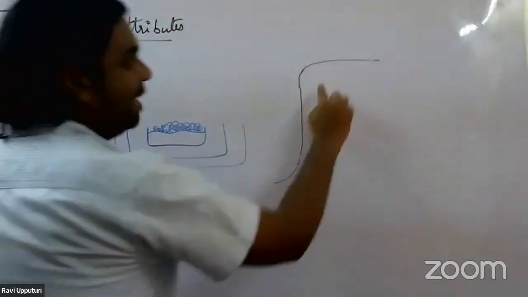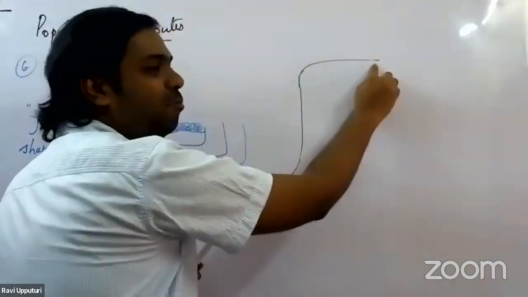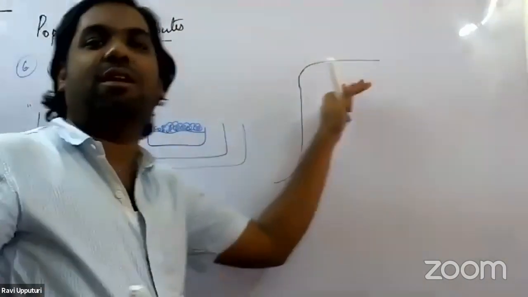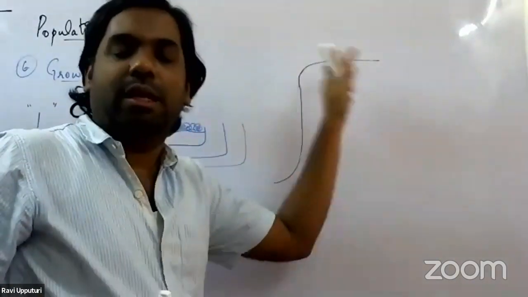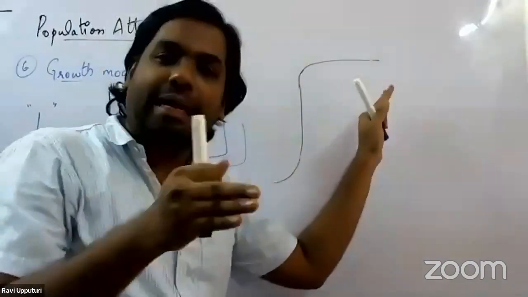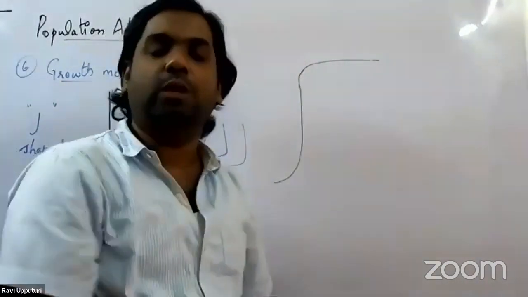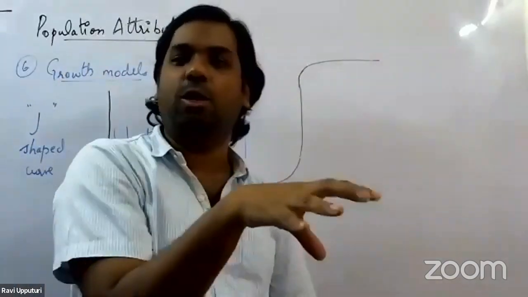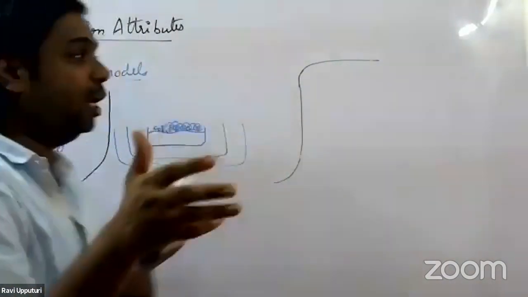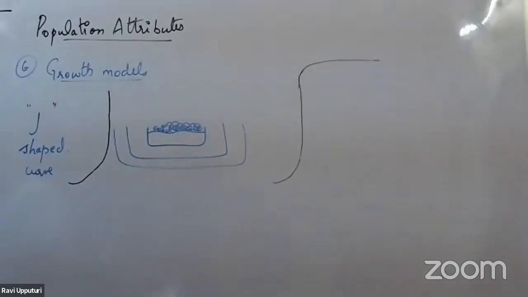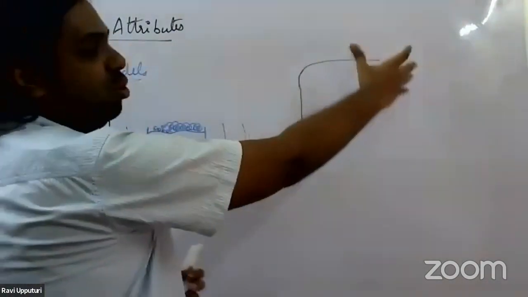So what exactly is happening? What does this part of the curve mean? Since the resources are said to be limited here, the number of organisms dying will be equal to the number of organisms born. Right? So the number of organisms added to the population will almost be equal to the number of organisms eliminated from such a population.